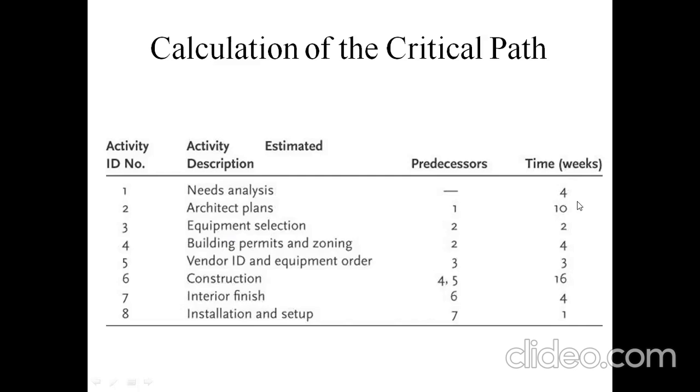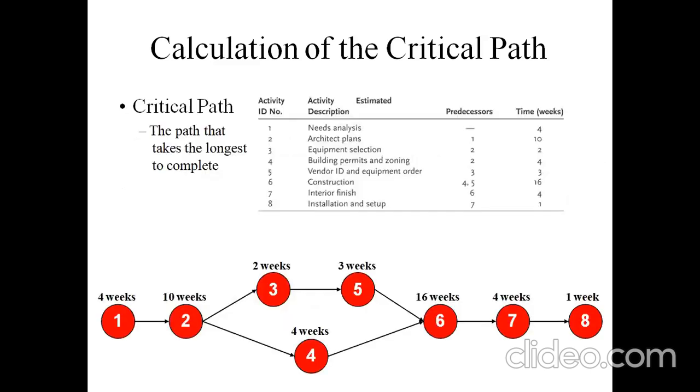Likewise, the architecture plan and equipment selection, building permits and zoning, vendor ID and equipment order, construction, interior finish, and installation and setup can each be given a particular time duration to complete. So here, the path that takes the longest to complete is known as the critical path.